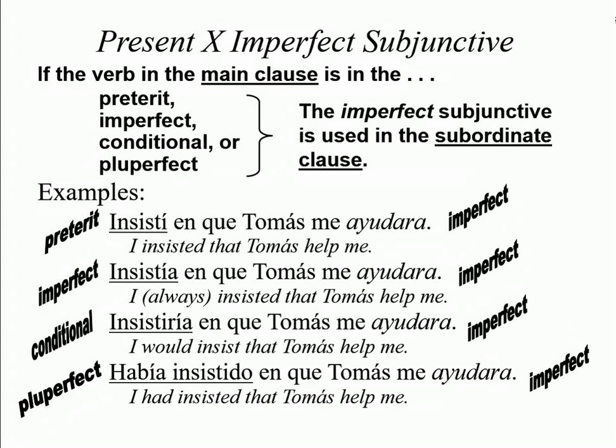Now let's see examples with the main verb clauses having the preterite, imperfect, conditional, or pluperfect, and then you have to have the imperfect subjunctive in the subordinate clause. Insistí en que Tomás me ayudara. So preterite, imperfect. Insistía en que Tomás me ayudara.